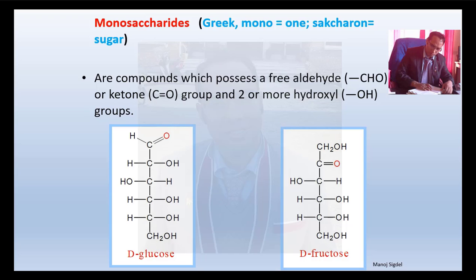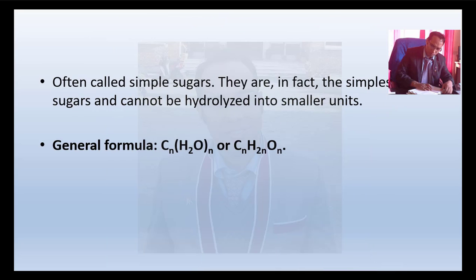So monosaccharides: in Greek, mono means one, saccharon means sugar. These are the compounds which possess a free aldehyde or ketone group and two or more hydroxyl groups. You can see D-glucose here, with the presence of an aldehyde group, and you can see the presence of a keto group. So these contain a free aldehyde or ketone group. These are called simple sugars. They are in fact the smallest sugars and cannot be hydrolyzed into smaller ones.